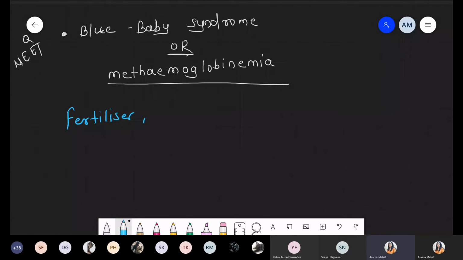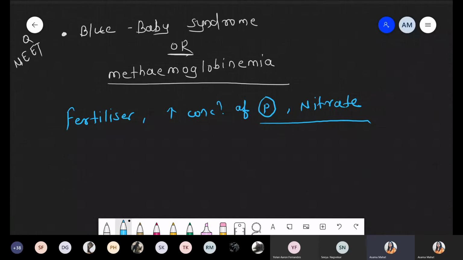In case of fertilizer, there is a high concentration of phosphate as well as nitrate, because NPK are the critical elements present in high concentration in any type of fertilizer.